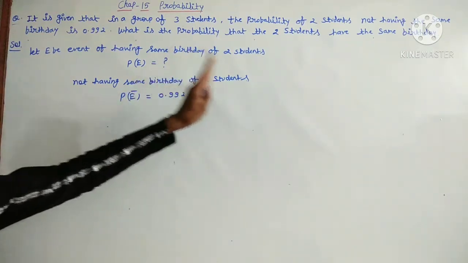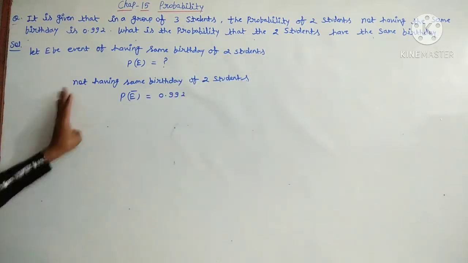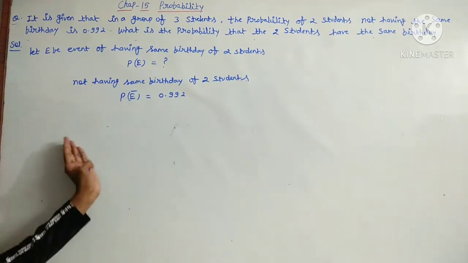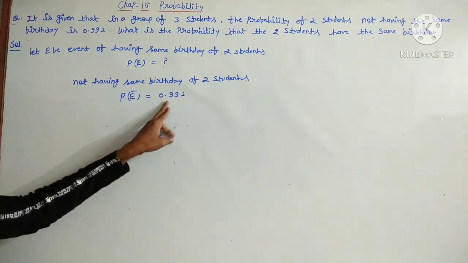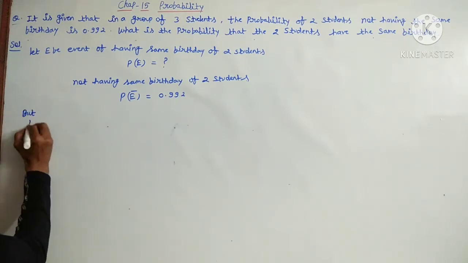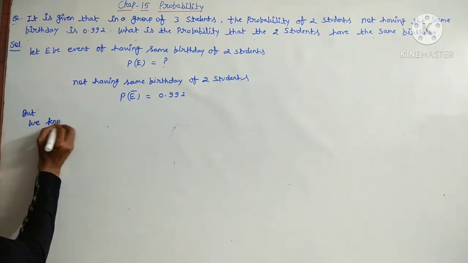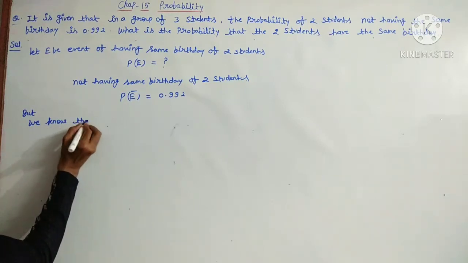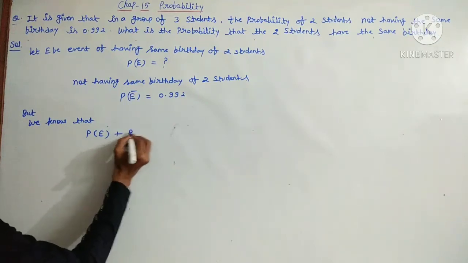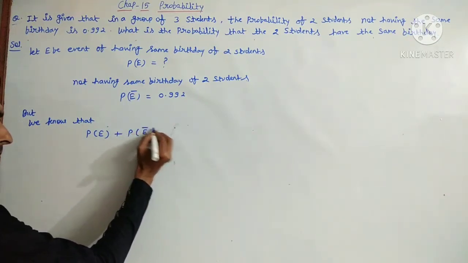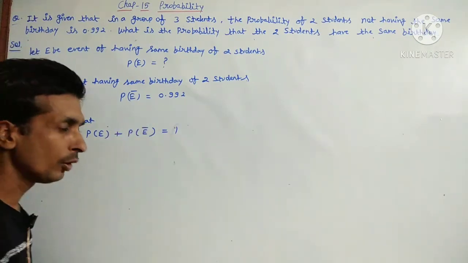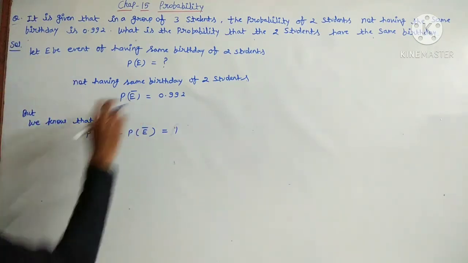Here it is written the probability of the two students not having the same birthday, P not E, probability of not event, 0.992. But what we know is that P of E plus P of not E equal to 1. Sum of the total probability will be 1. This is the formula.